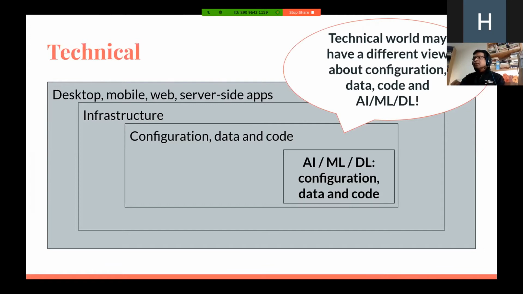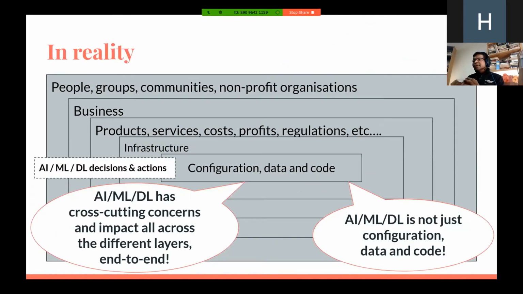But let's go a little bit deeper. Is AI, ML, DL just that? In my view, it's actually not just that. It's cross-cutting concerns across all the different layers that we've seen so far. All the decisions and actions that we take across all the layers, from the starting all the way to the core technical layers, are all dependent and connected.